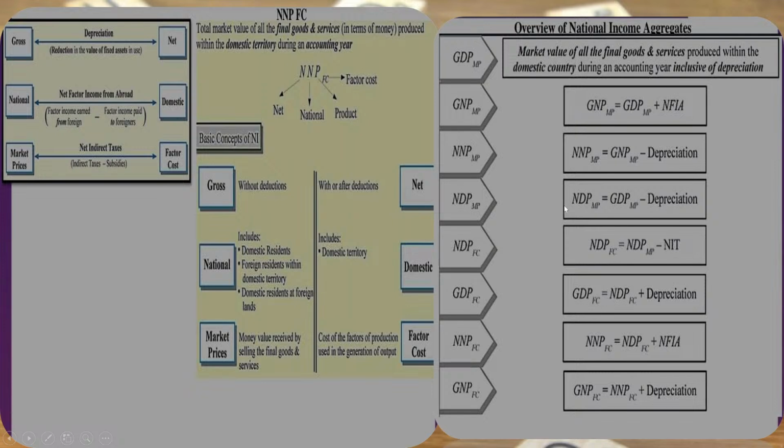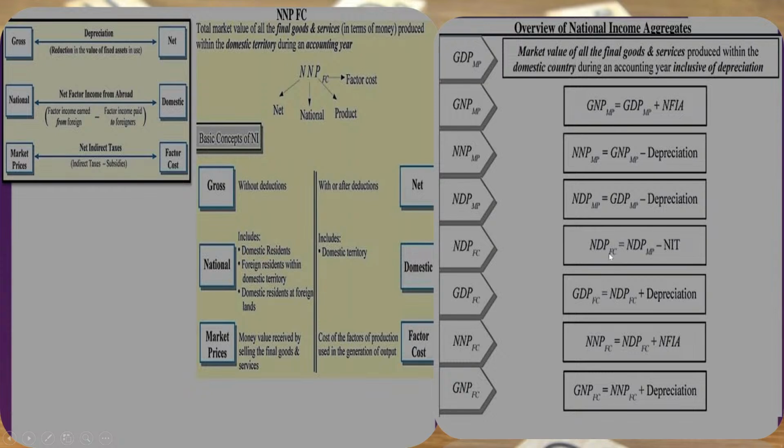Now the third formula, NDP at market price. How can we get NDP at market price? In the same way, we deduct depreciation from GDP at market price in order to get NDP at market price.